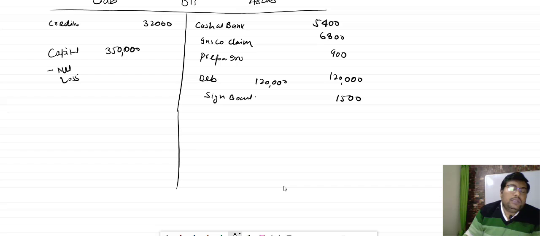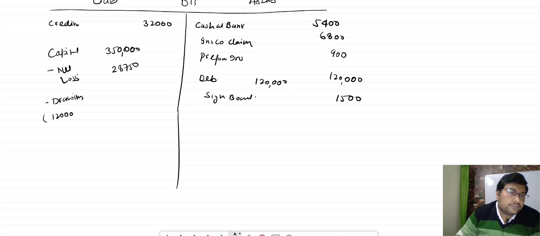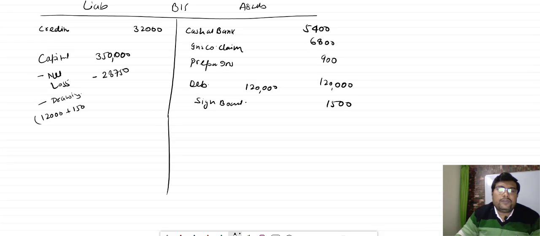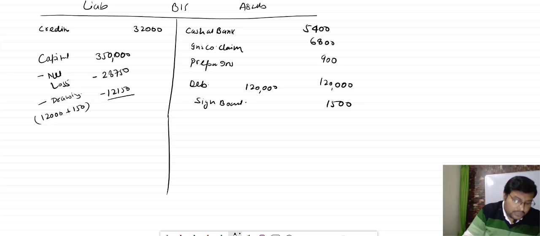So net loss 28,750 minus drawings. Now bacha, what are the drawings? One drawing of 12,000 and one drawing of 150. The proprietor withdrew for personal use, so minus 12,150, and the total will come to how much, bacha? 3,09,100, and 32,000 on this side.